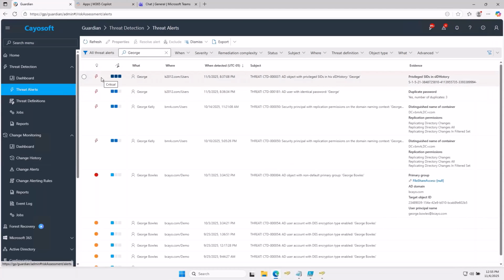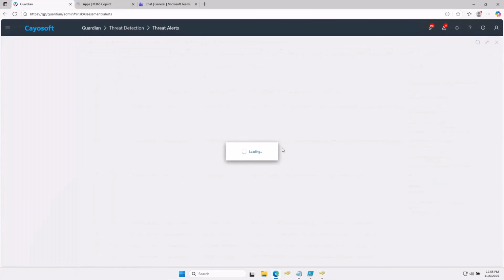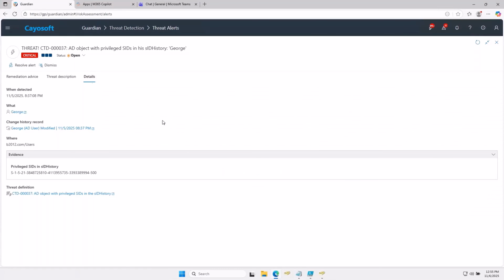So here, again, critical alert. Why is this critical? Well, if we look at the SID history that was injected on George's account, does this look familiar, Randy? That is RID 500. That is the built-in administrator account SID on George's account. So obviously, if George has that SID history, if he logs in now, guess what? He has that as part of that security token.